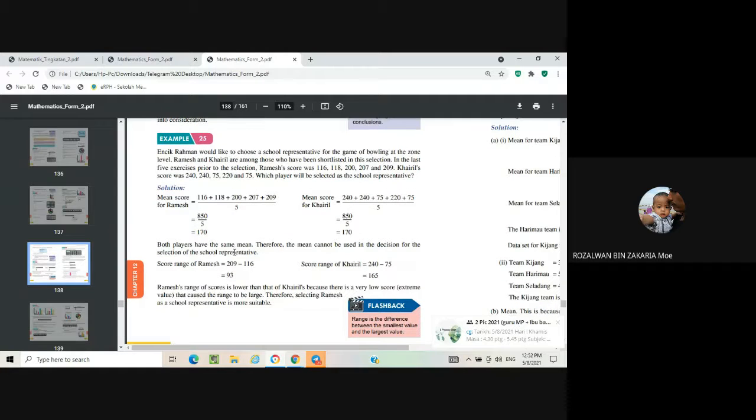Encik Rahman would like to choose a school representative for the game of bowling at the zone level. Ramesh and Khairil are amongst those who have been shortlisted in this selection. In the last 5 exercises prior to the selection, Ramesh scored 116, 118, 200, 207 and 209. Khairil's scores were 240, 240, 75, 220 and 75. Which player will be selected as the school representative?